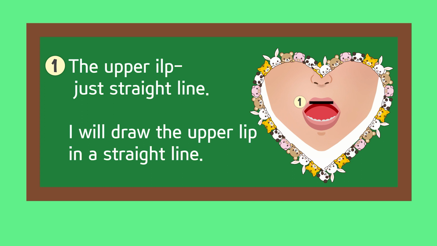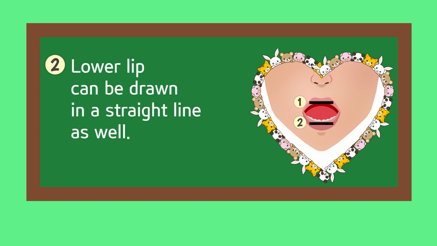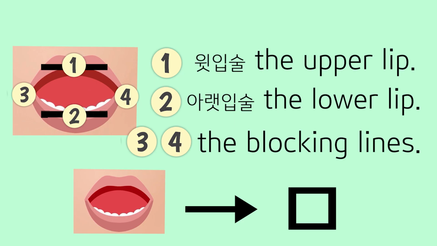1. The upper lip, just a straight line. I will draw the upper lip in a straight line. 2. The lower lip can be drawn in a straight line as well. 3 and 4. You can draw the broken lines in two vertical lines. You can draw your mouth in a rectangle.